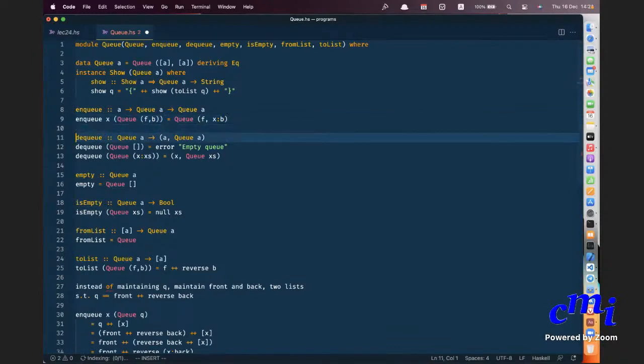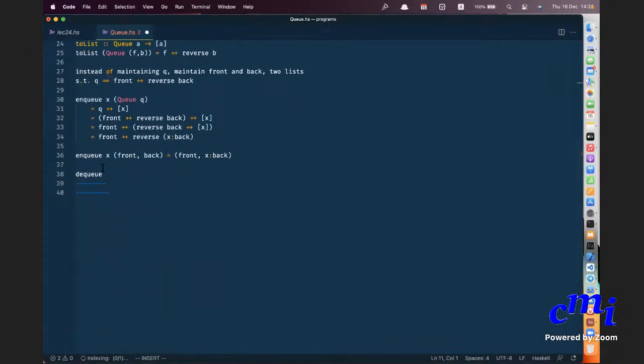Yes, okay. What about DQ? DQ, let us figure out. So DQ, if your list itself is empty, there are three cases. So one, your front and back could be just empty. In which case, you will say error. Your front might contain some element.